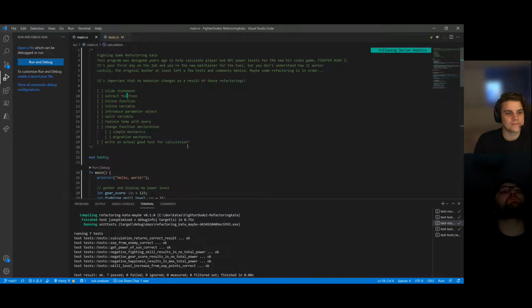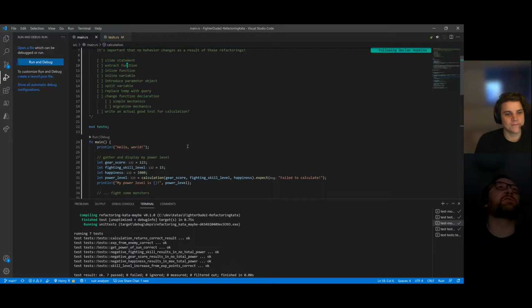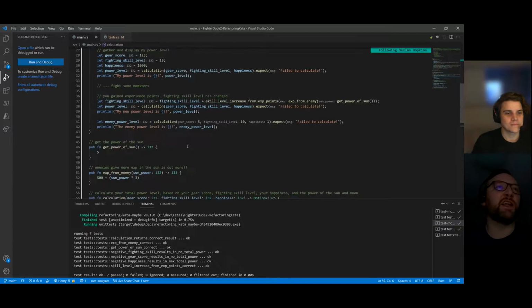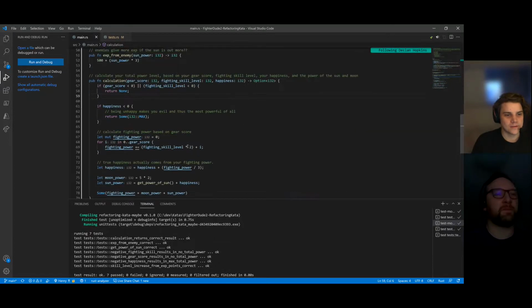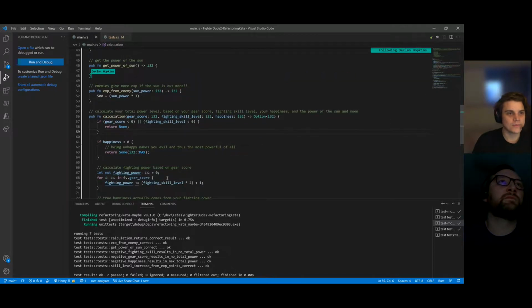Okay, sure. Well, I guess the thing to do is just do something. We can always undo it if the tests fail or we don't think it's good. So why don't we do what we were saying? We'll do extract function on that line 75. All right. I don't have any automated refactor, I don't think, but copy this where we're gonna go.